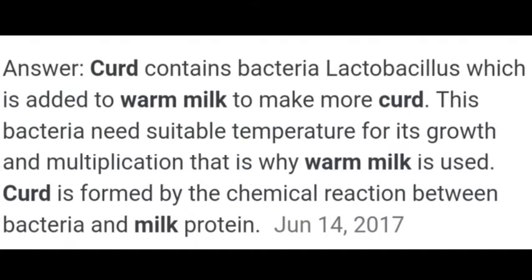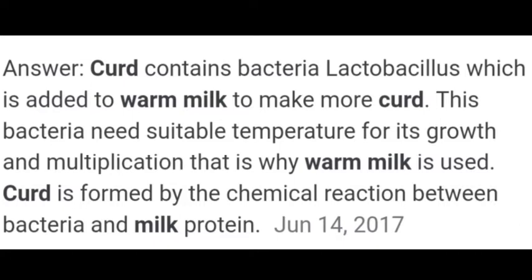Why do we add a few drops of buttermilk to lukewarm milk to make curd? As children, we all prepare curd at home, no? Why do we add buttermilk to lukewarm milk only? Why not chilled milk? Let's see. Curd contains bacteria called Lactobacillus, which is added to warm milk to make more curd. That means this bacteria needs a suitable temperature for its growth and multiplication. That is why warm milk is used.